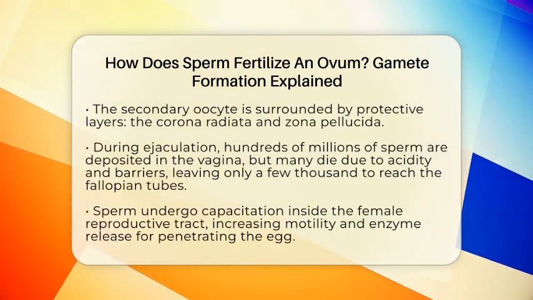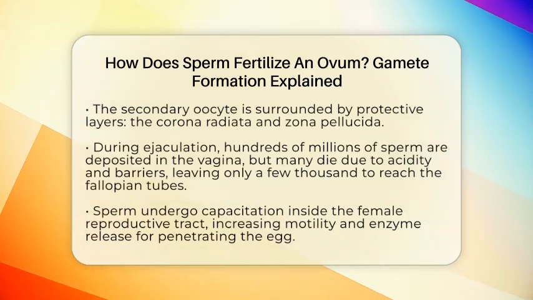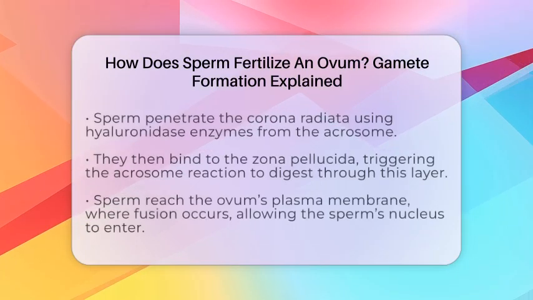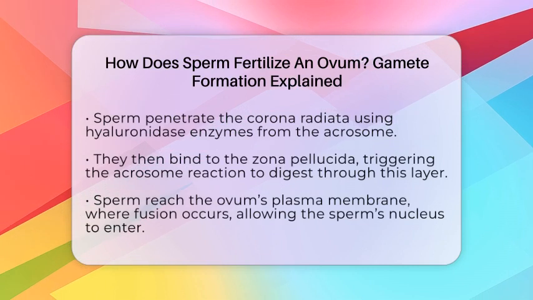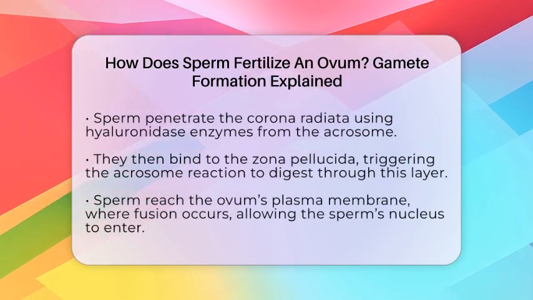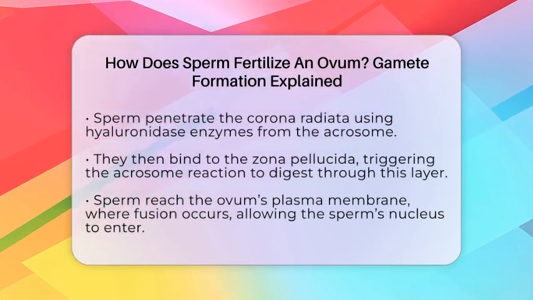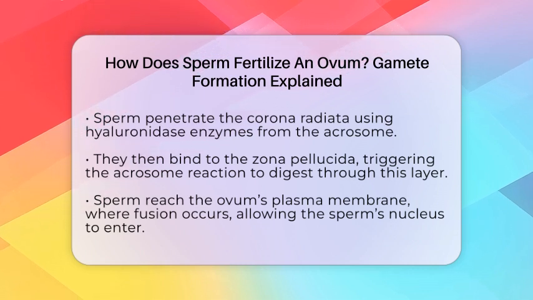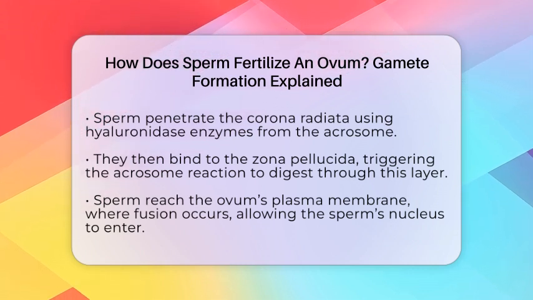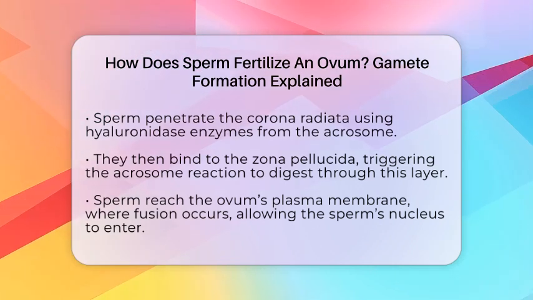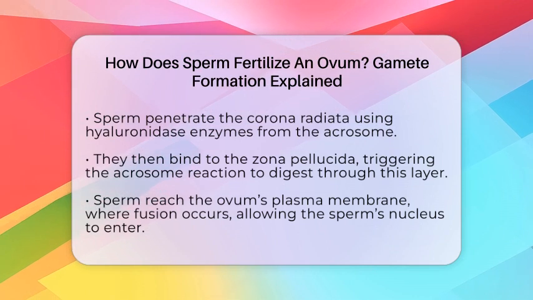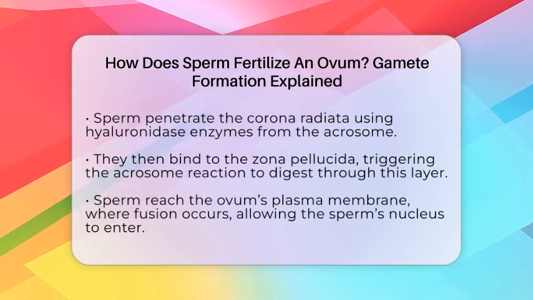Once inside the female reproductive tract, sperm undergo a process called capacitation. This change boosts their motility and prepares their membranes to release enzymes. These enzymes are essential for breaking through the protective layers of the ovum. When sperm reach the ovum, they first penetrate the corona radiata by releasing hyaluronidase, an enzyme from the acrosome, which is a cap-like structure on the sperm head.